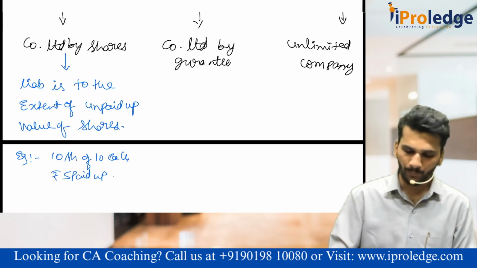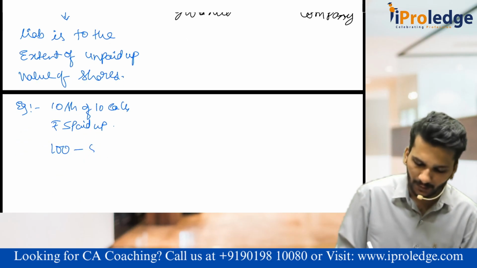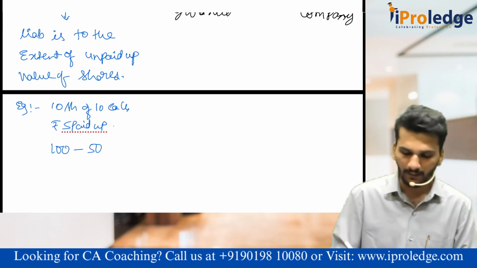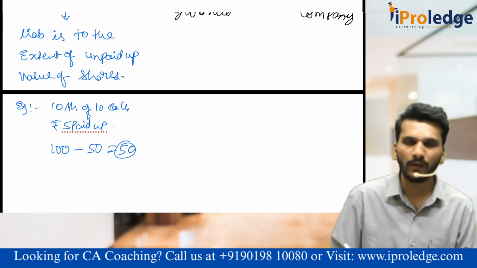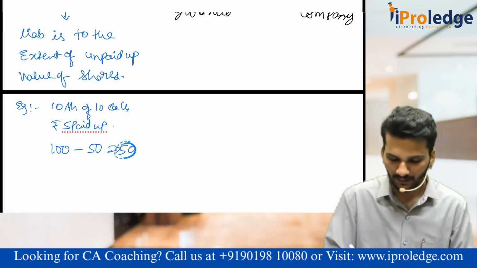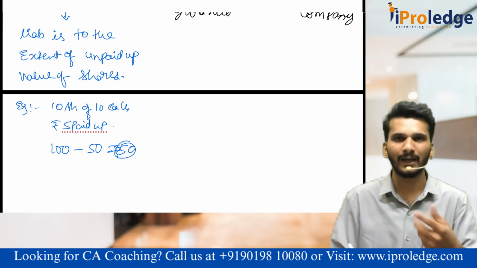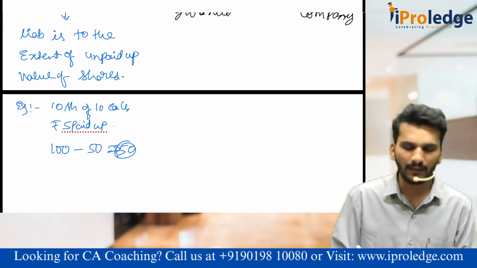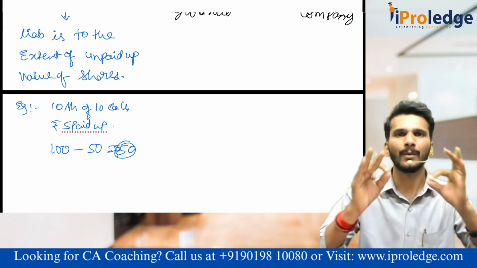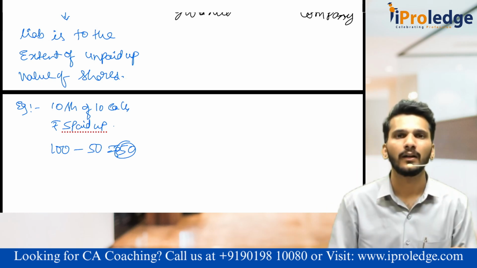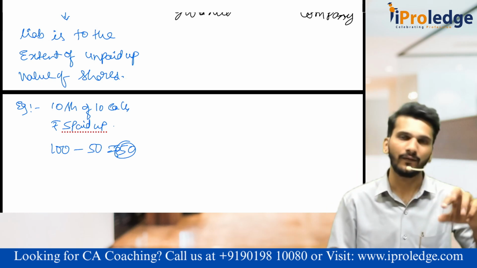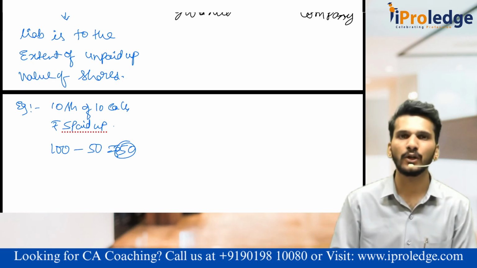That means I should pay 100, but I have already paid 50 rupees, 10 shares into 5 rupees. My remaining liability towards the company is 50 rupees. That's it. That is the members' liability in a company limited by shares. Sir, if it is fully paid up, a 10 rupee share with 10 rupees paid up, there is zero liability. Is it okay? This is again the separate legal entity. Yes, sir, we understood.